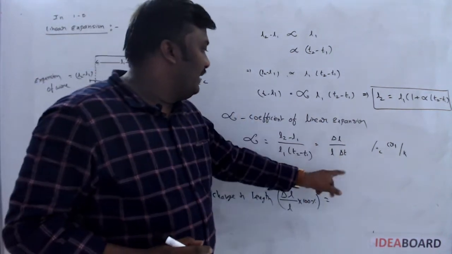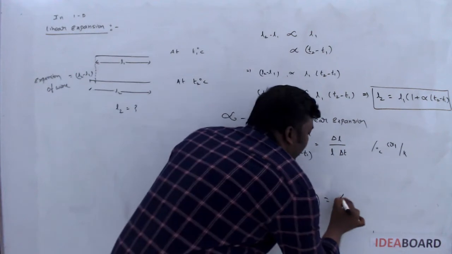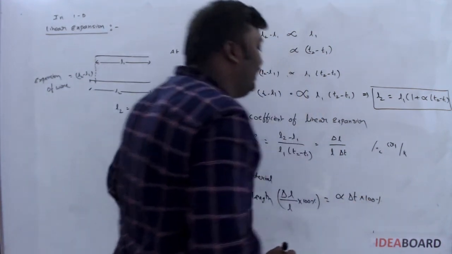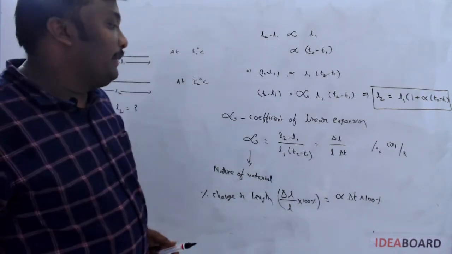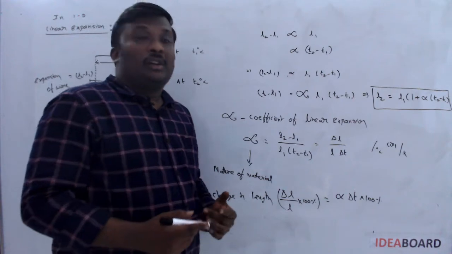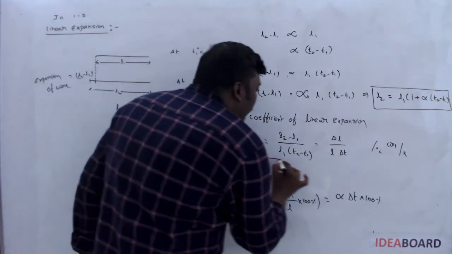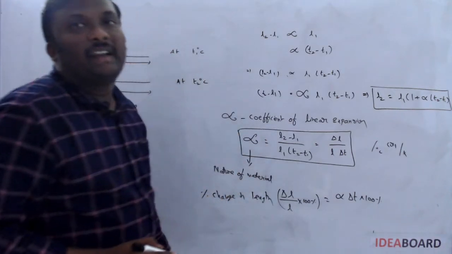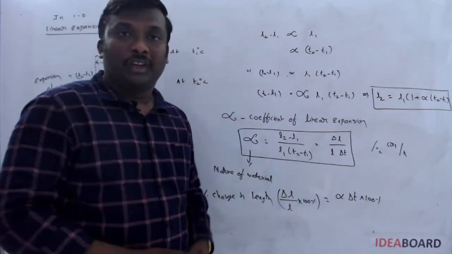So I want delta L by L; delta T will be taken to this side. Then my formula becomes alpha delta T into 100%. Understand? So depending on the given question, just use the appropriate formula and you can get every answer.